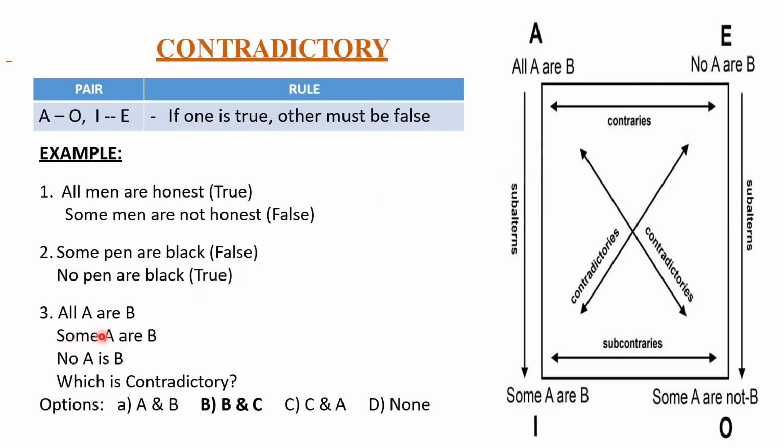Second, some A are B. Where is some? Some is here. And see option number three. It is no. So this pair is a contradictory pair. So your right option is B and C. B is this one, some, and C is no. Some and no is a contradictory statement. See here, some and no. So the pair B and C is satisfying the rule of contradictory here. Any doubt with this contradictory statement?